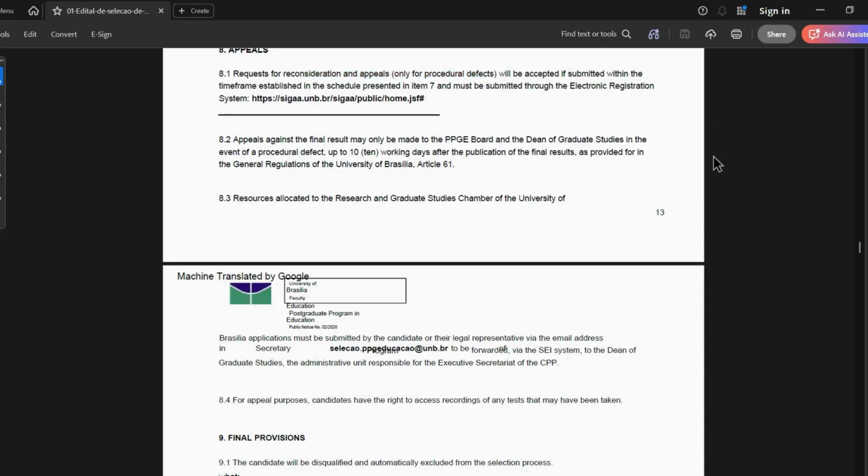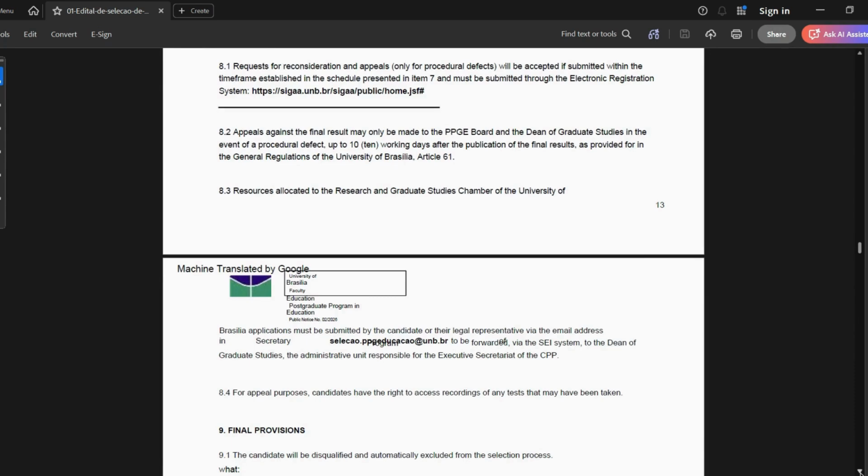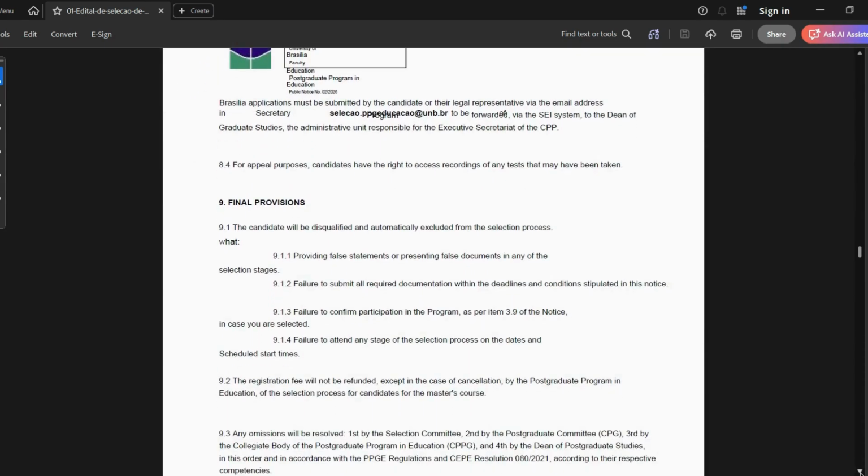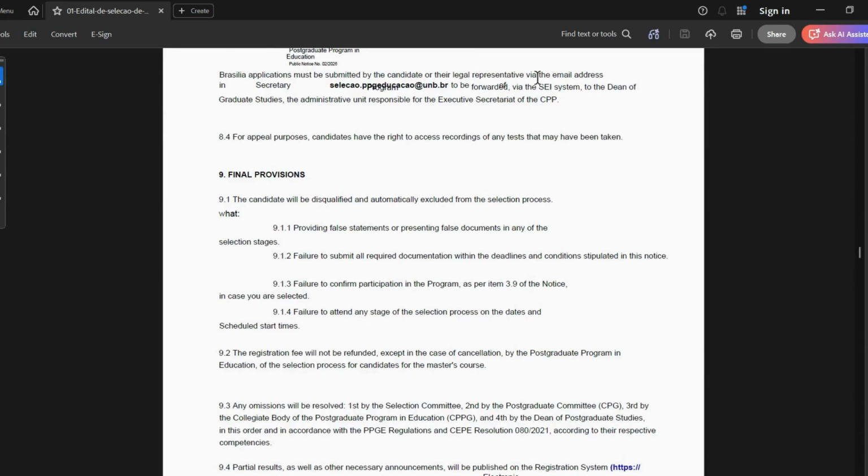That means that if you feel like they did not follow any of the procedures that they have given, maybe you have read the edital, and in the edital it was stated that the exam will start at 12, and they didn't start at 12, they started earlier at 10, and because of that it caused you to miss the exam, or to arrive late, that is a procedural defect. That means they did not follow their own procedure. They were inconsistent. Those are the only conditions where you can apply for an appeal, for a reconsideration. Otherwise, I think they have made it very clear right there. And it must be submitted by your legal representative. So it's something that has to go legally.